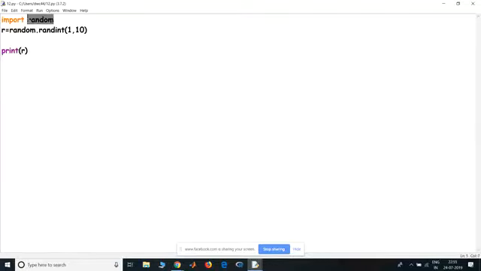Then there are other modules also, like the math module, a lot of modules which you can use. Like if you want to square root a number, you use the math.sqrt function. So there are a lot of modules that can be imported. Okay.